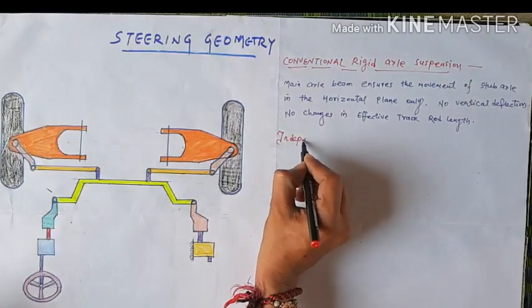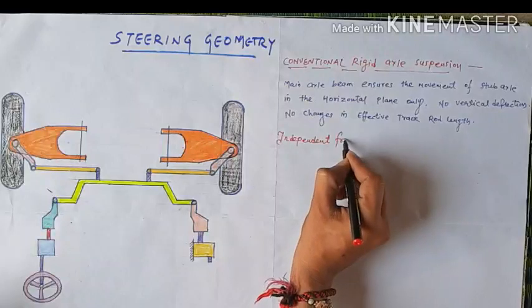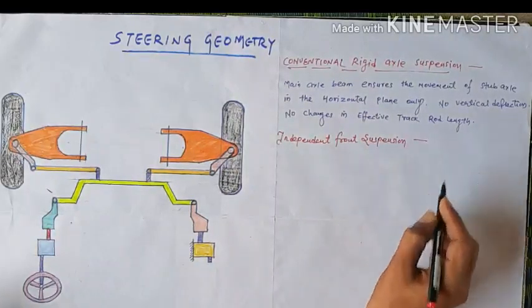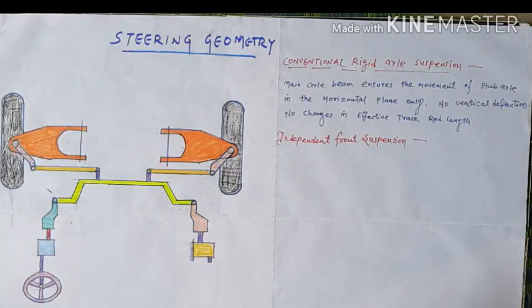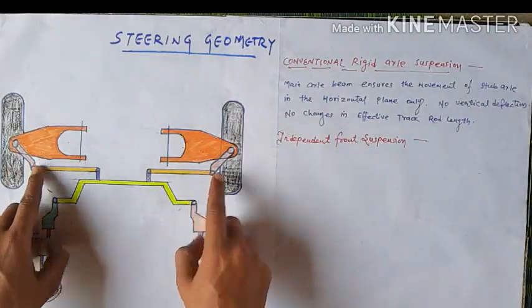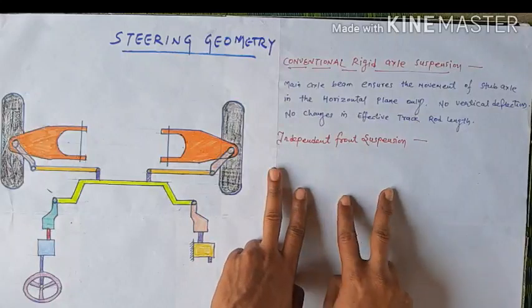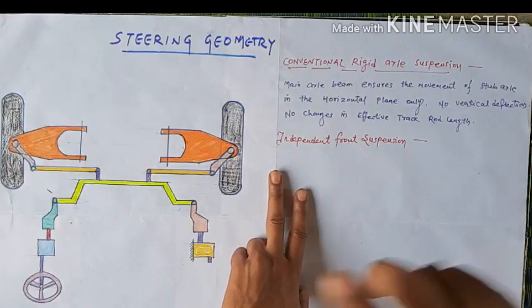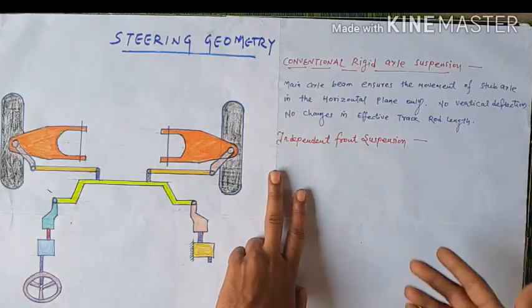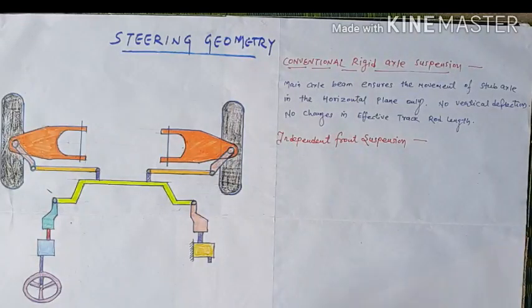Independent front suspension also helps to control the vertical deflection. That means when we move on the road and face vertical deflection, when the tire moves upward and downward, how do we control this? This is controlled by the independent front suspension.